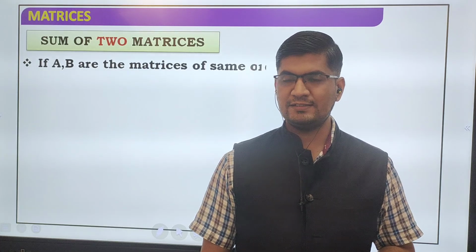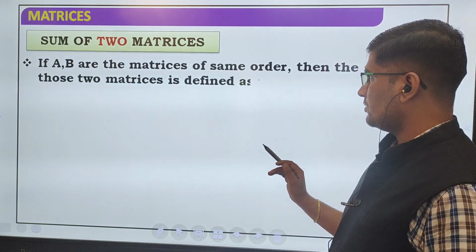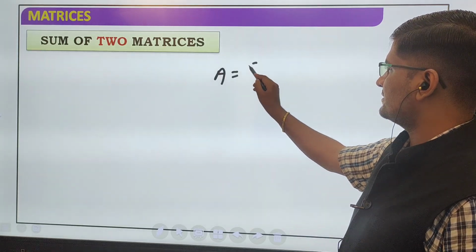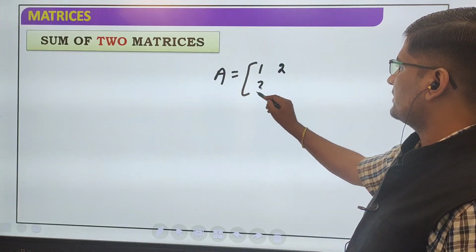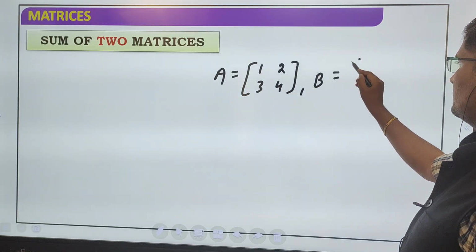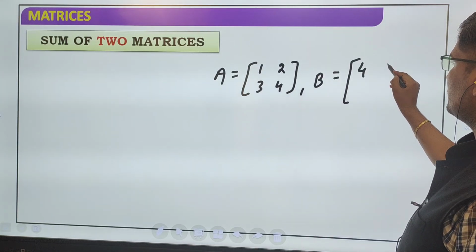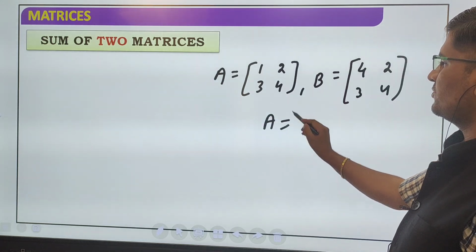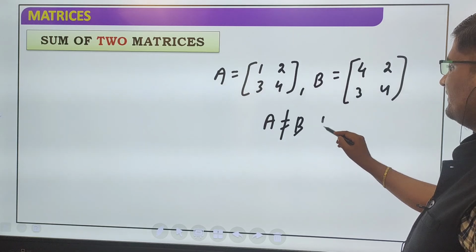Before that, suppose A is the matrix 1, 2, 3, 4 and B is equal to 4, 2, 3, 4. So A is not equal to B. Why?